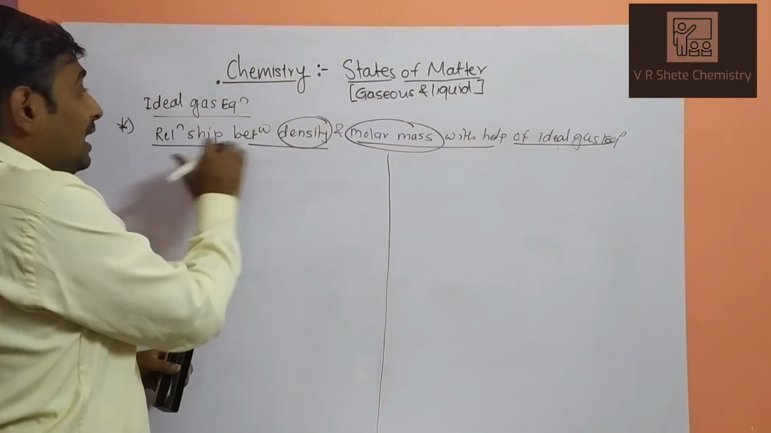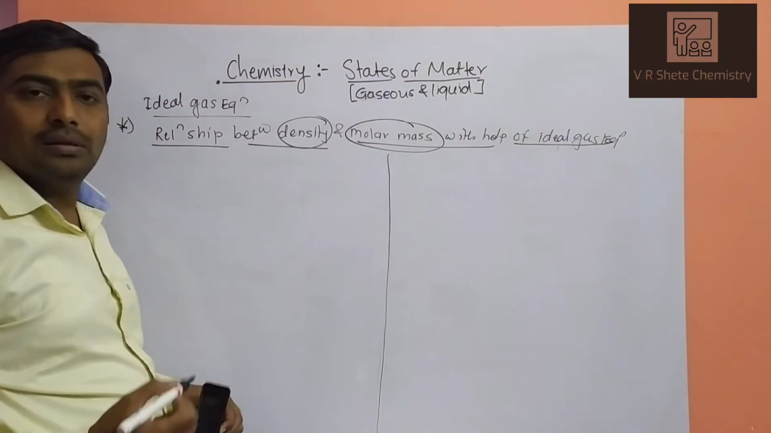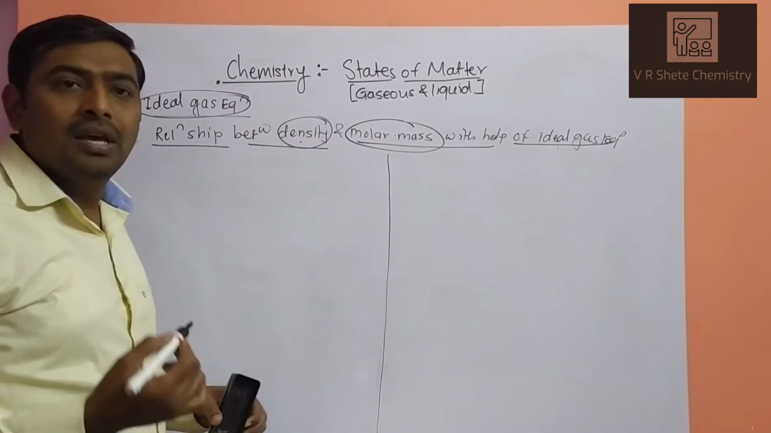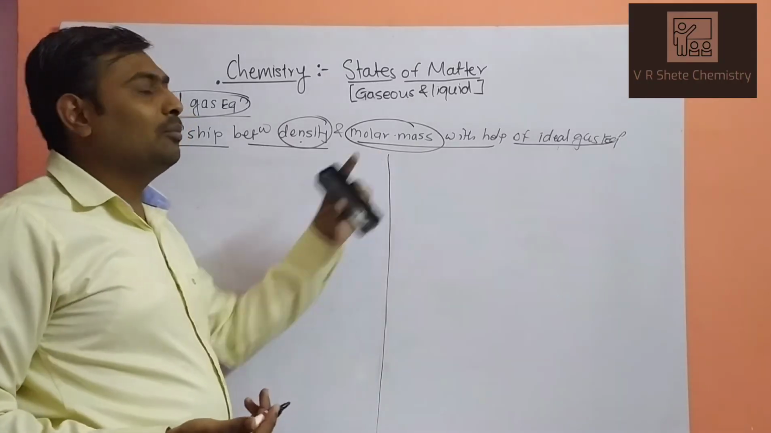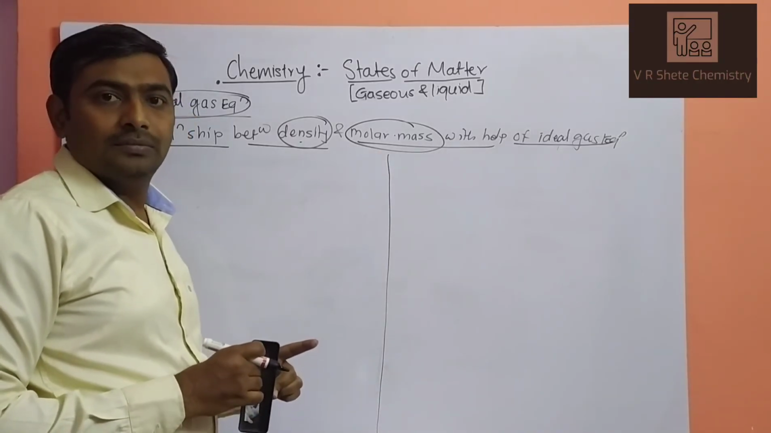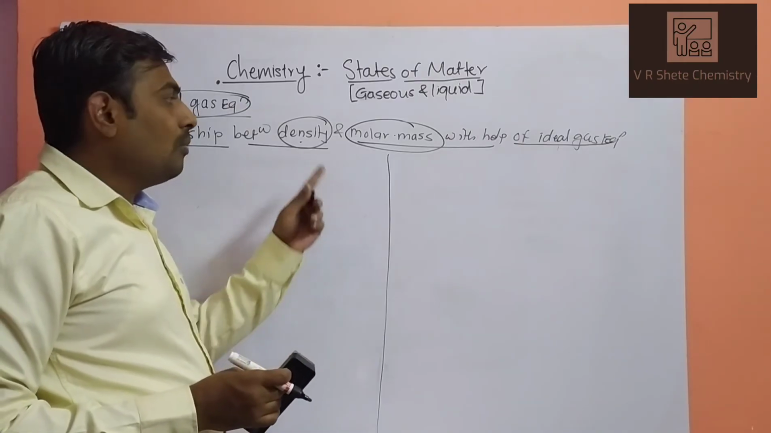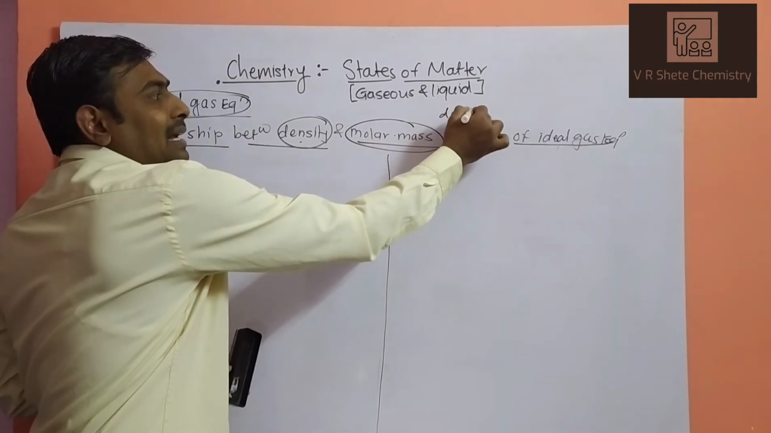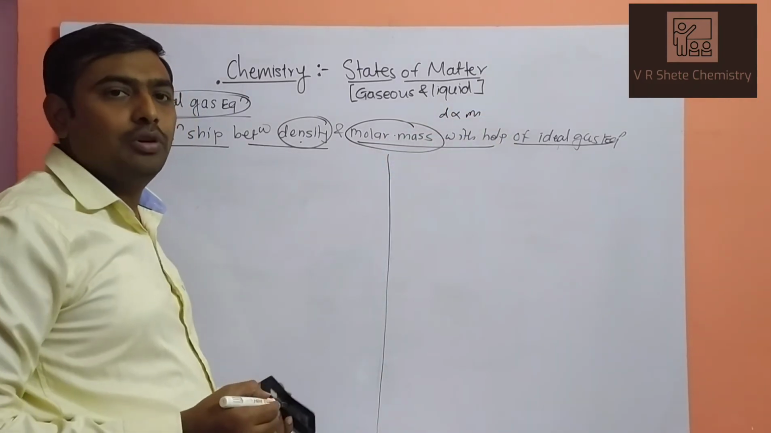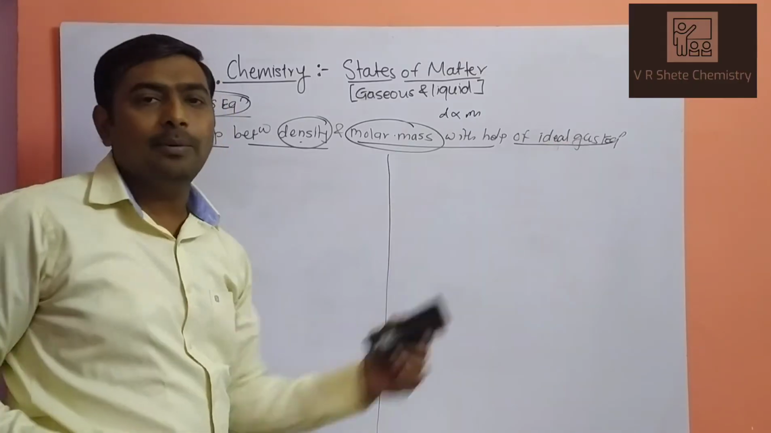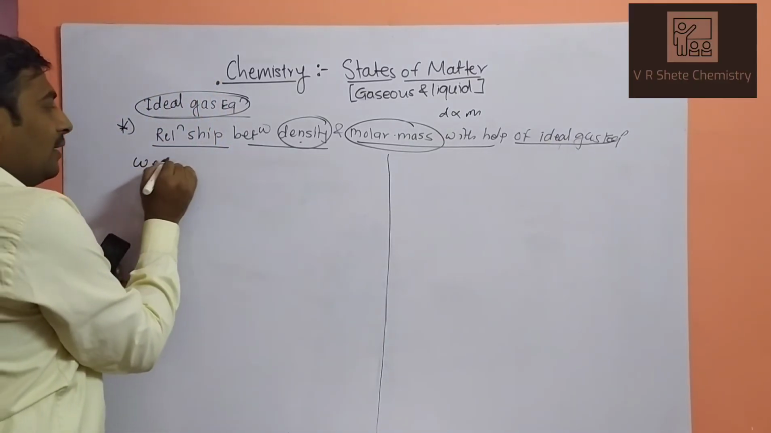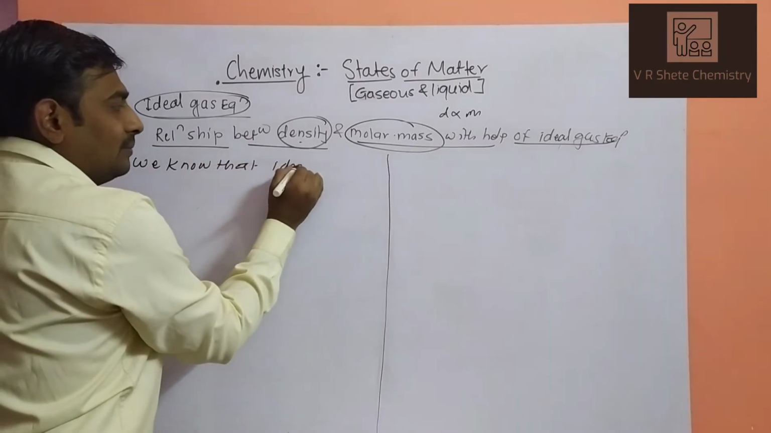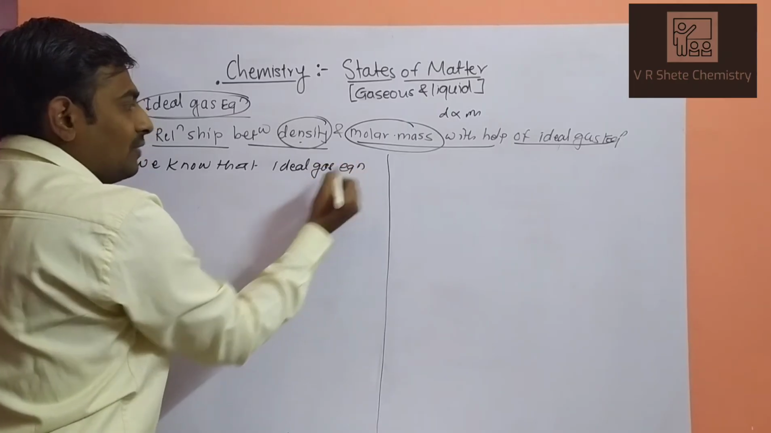Next point, relationship between density and molar mass with the help of ideal gas equation. We have already studied the density and molar mass relationship in Boyle's law. If you observe the videos of Boyle's law, we concluded that density and molar mass have a direct relationship, meaning molar mass is directly proportional to density. But we have to prove it one more time with the help of the ideal gas equation.